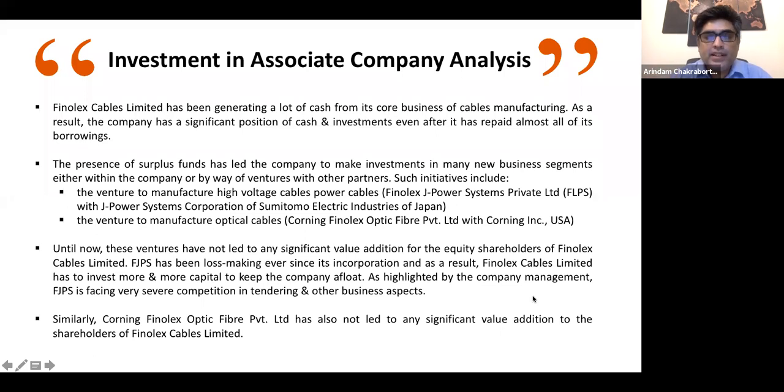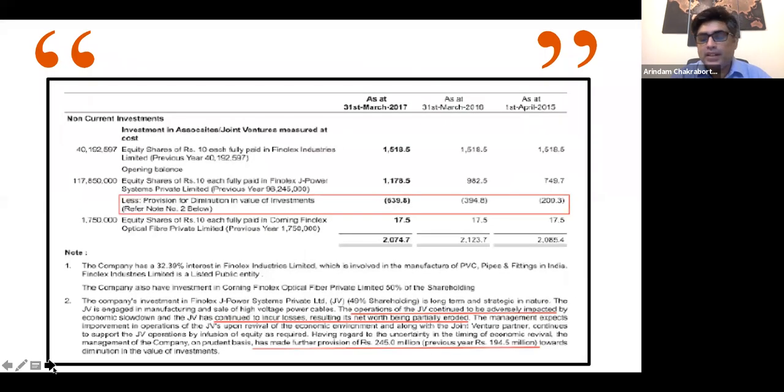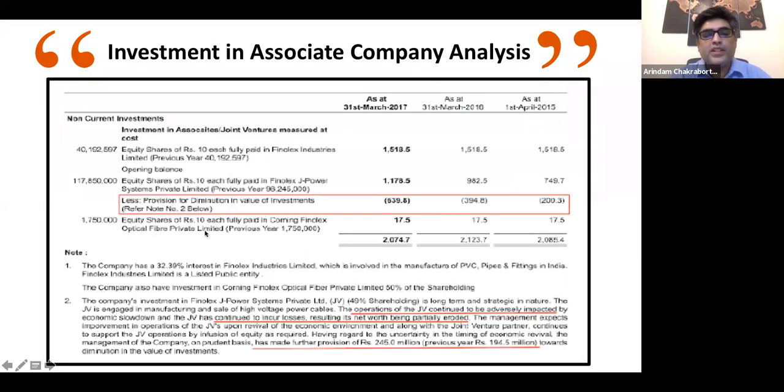So what it is saying is that though they are cash rich and have invested money, this set of associate companies is in fact loss-making or not doing great, and they are not giving any major returns to the equity shareholders, which is reflected in the financial statements in the annual reports, right? So this sort of loss making across the different companies.